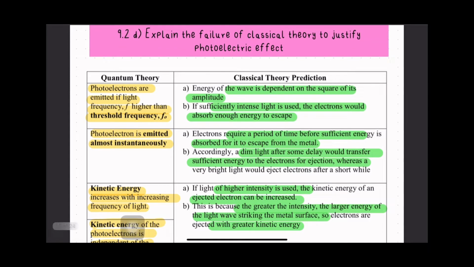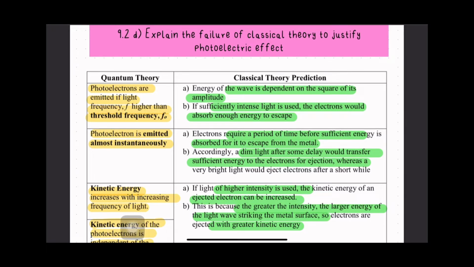But then Planck and Einstein came up with the photoelectric effect experiment, so they said that the quantum theory says the photoelectrons are emitted if the light frequency f is higher than the threshold frequency. Maksudnya nak cakap yang photoelectron ini depends on frequency of light, di mana frequency of light must be higher than the threshold frequency f0.